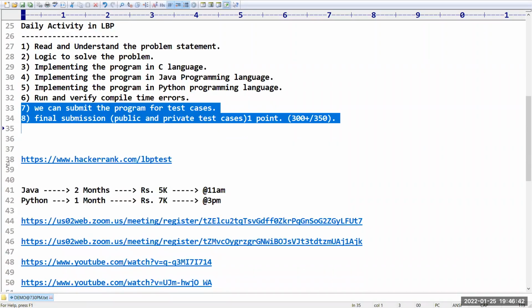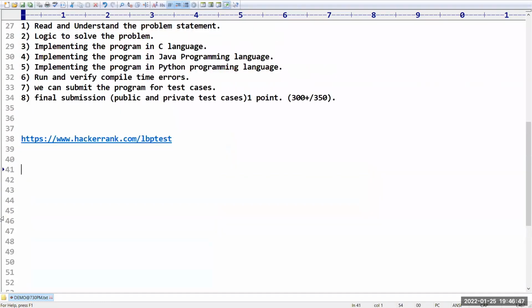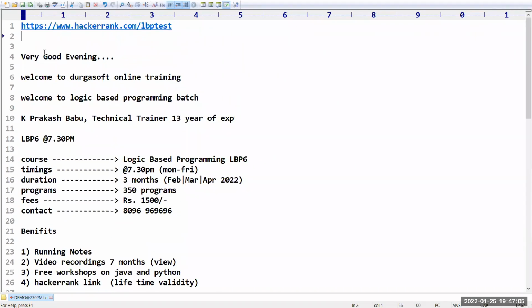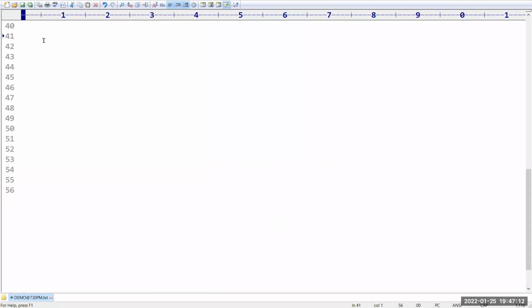Some sample test cases we already have, in the LBP test link. This is a free link, only for demo purposes. Once we regularize the batch, we will create a new link and I will add all the programs in it. In our regular sessions, all the links will be at the top of our document. In today's session, maybe some new people are here, so you can refer to the previous class on our YouTube.